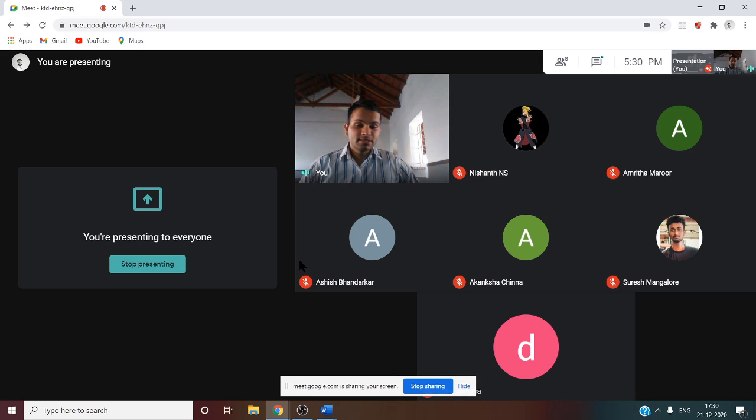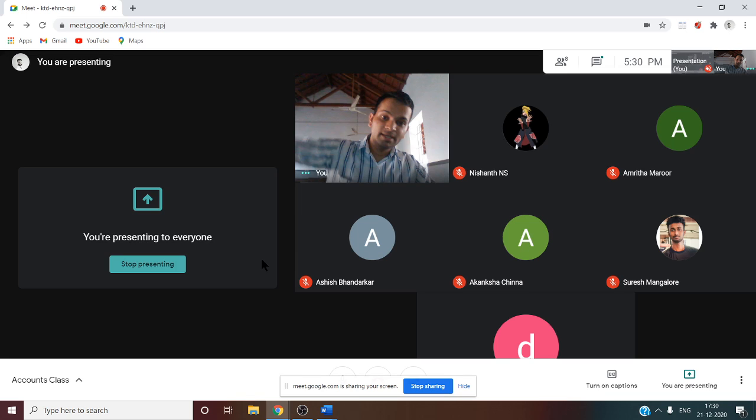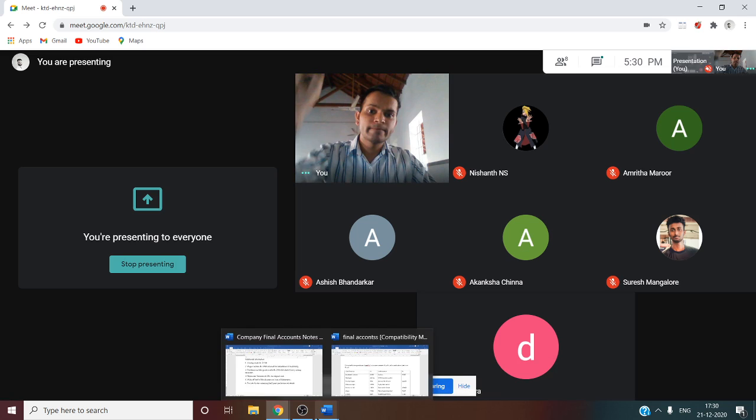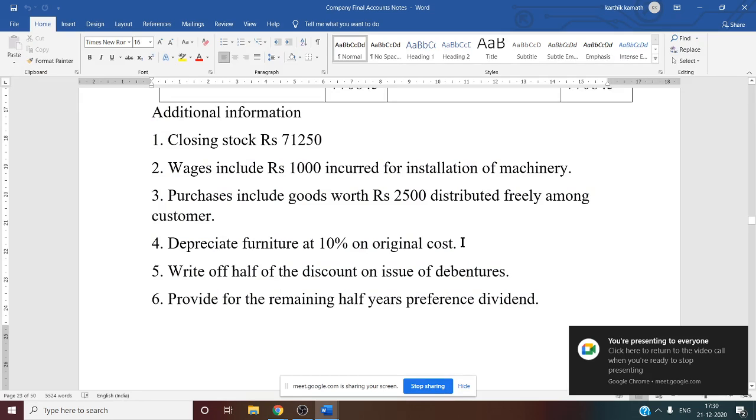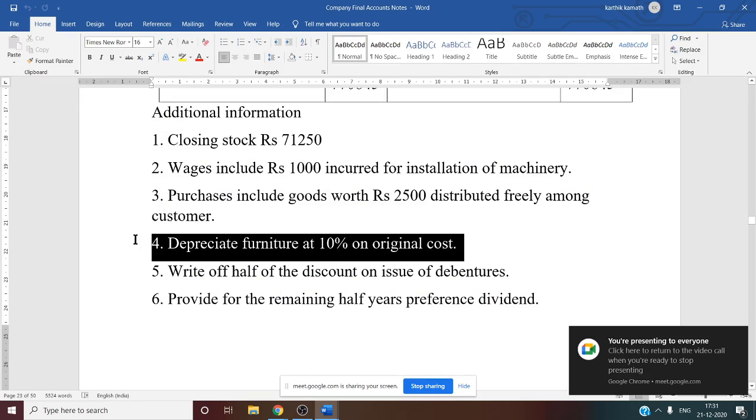Suppose company is making any advertisement campaign. In that case, company will give some sample goods to the customer, so they can get to know the company's product. So here this advertisement expenses comes under other expenses. So under other expenses, working note number 30, you have to record this information. So two entries, one is from purchases you have to deduct, and in other expenses you have to add this information.